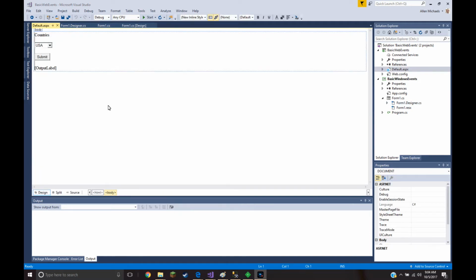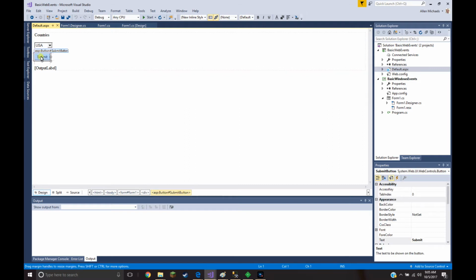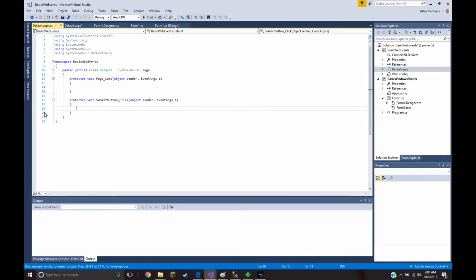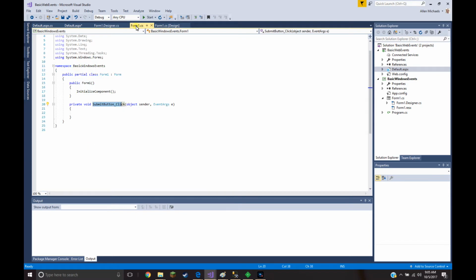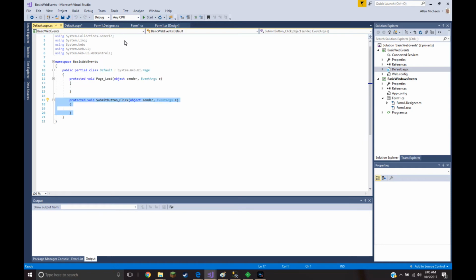In a web forms application, and this is the old type of web forms, where we still use these web controls, which are not really being used anymore in MVC, very similarly, in the code behind, we'll have an event handler. It looks almost identical to the event handler that we have here in a Windows form. And the idea when they created web forms was to mimic the development environment of the actual Windows forms.